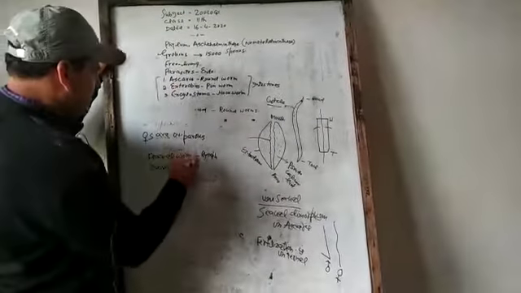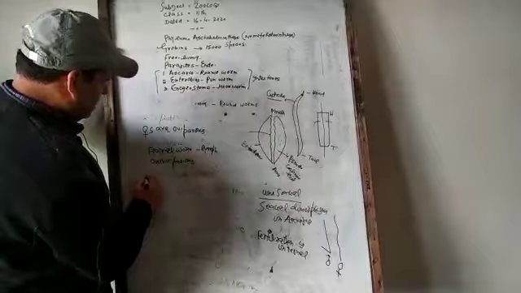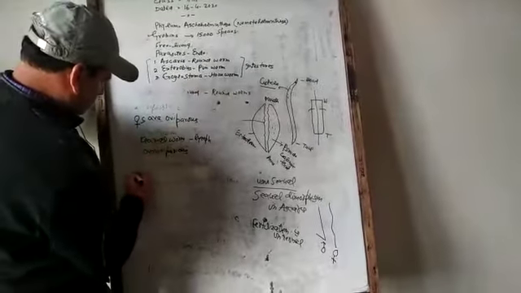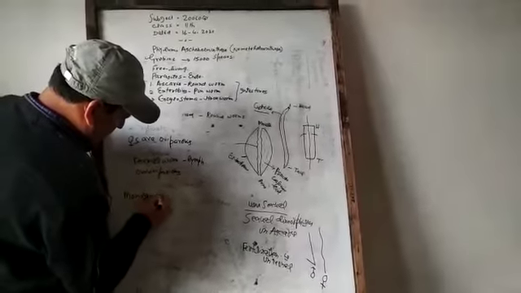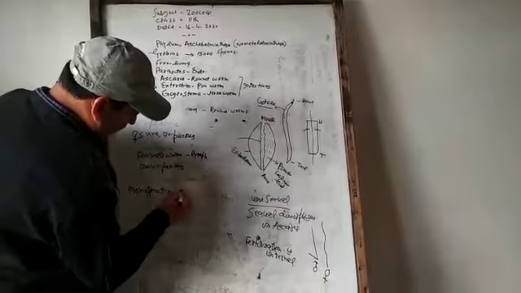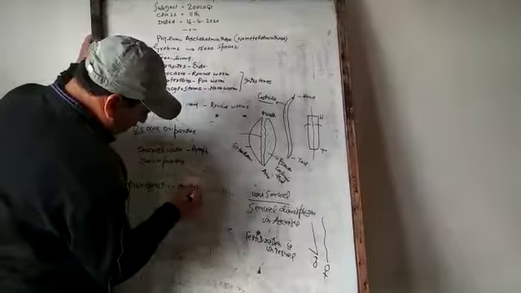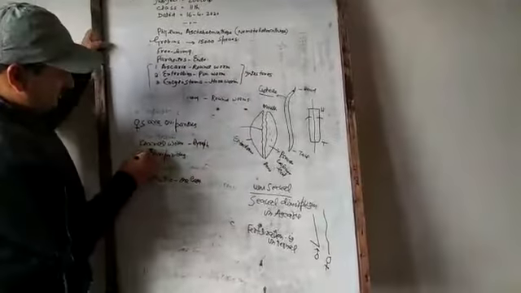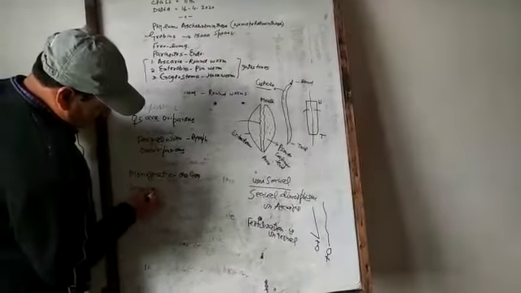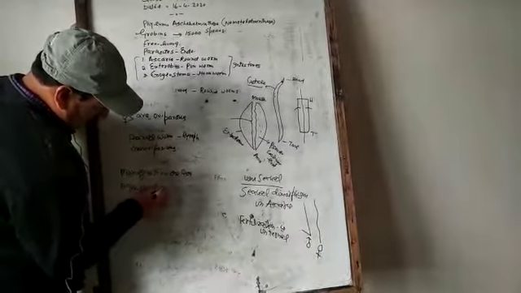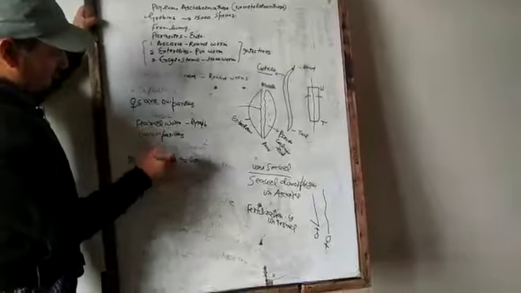These three are monogenetic. Monogenetic means they have only one host, which is human being, and filarial worm is digenetic. Digenetic means it has two hosts.